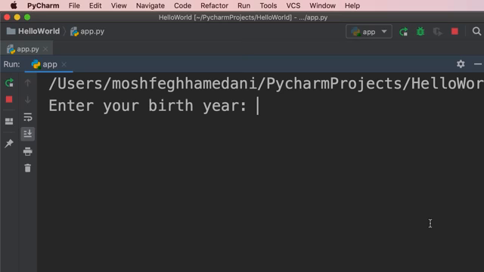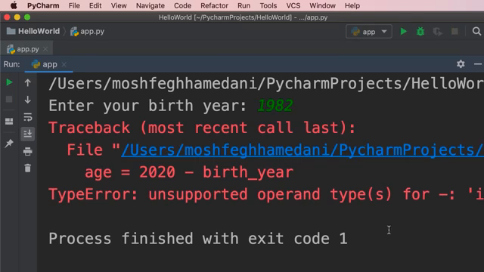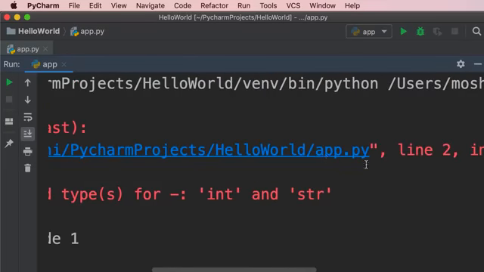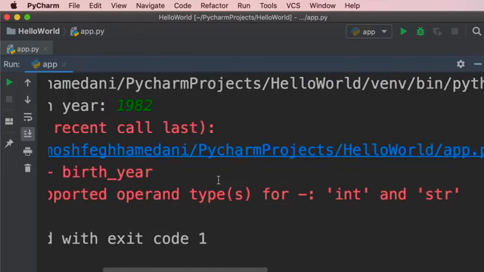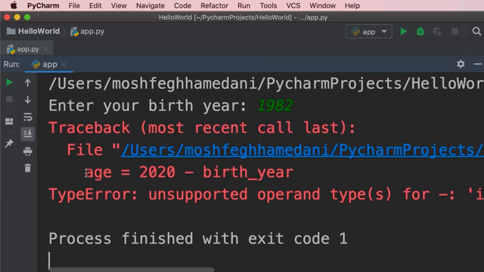So my birth year is 1982. Enter. Oops, our program crashed. So whenever you see this red message, that indicates an error. So this error occurred in this file, that is our app.py on line 2. Right below that, you can see the piece of code that generated this error. So that is this expression, 2020 minus birth year.